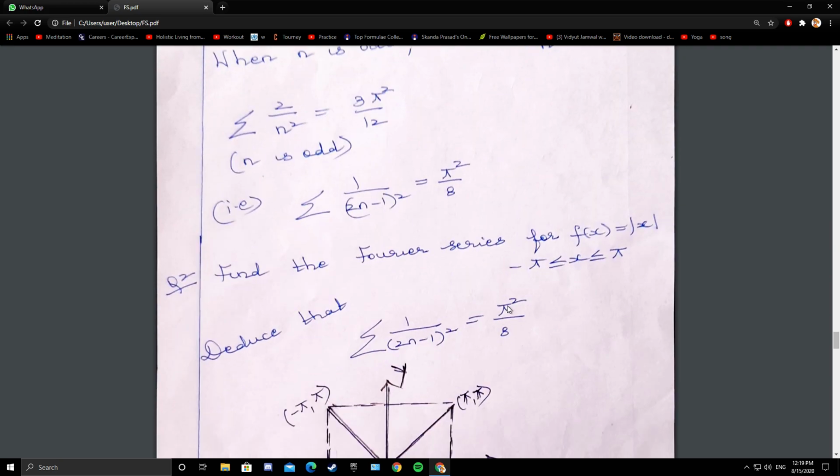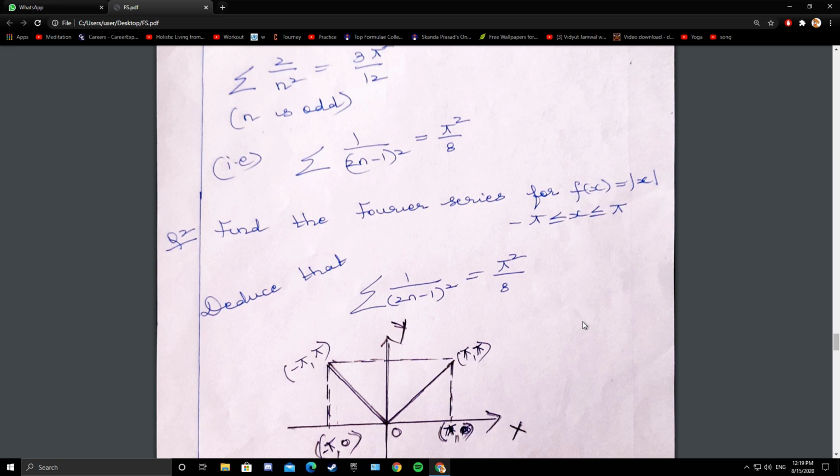Now coming to the next problem. Find the Fourier series for f of x equals mod x, where x lies between minus pi and pi. So here also you are given a function in the closed interval minus pi to pi. So the first thing, find out whether it is odd or even.